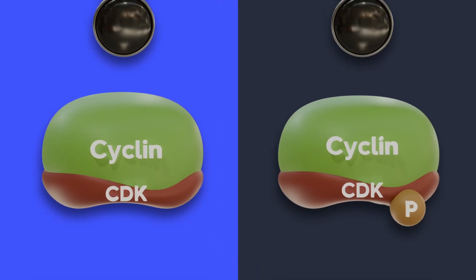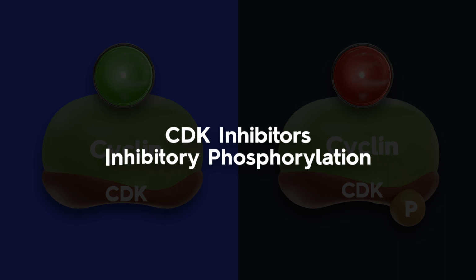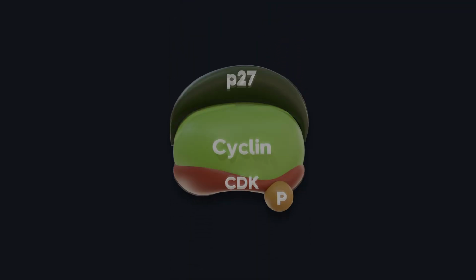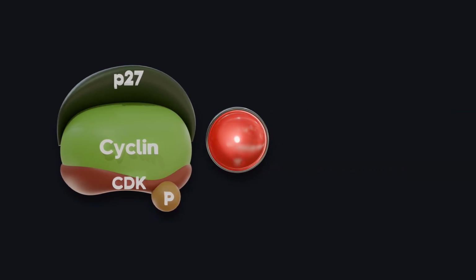Now, regulation works in both directions. Activation moves the cycle forward, and inhibition applies the brakes. Cells pause progression using CDK inhibitors or inhibitory phosphorylation when repairs or resources are needed. In humans, proteins like P27 bind to cyclin CDK complexes and block their kinase activity, preventing premature division.